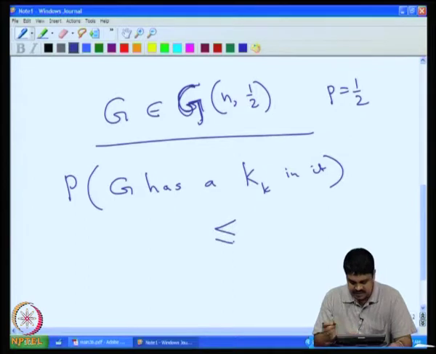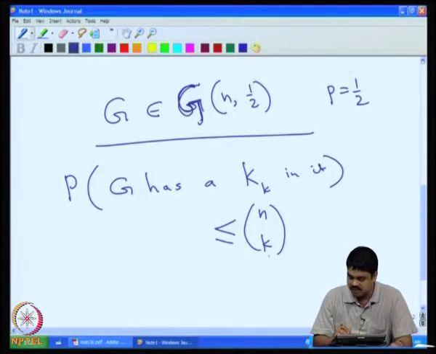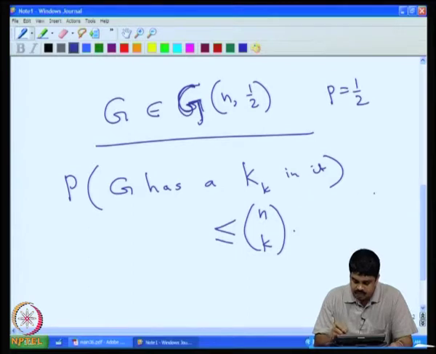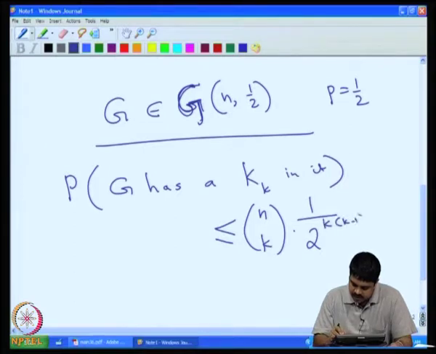This is less than or equal to n choose k, because there are n vertices, and from these n vertices we can select k vertices in n choose k ways. Now, the probability that these k vertices indeed form a k clique is 1 by 2 raised to k choose 2, that is k into k minus 1 by 2.